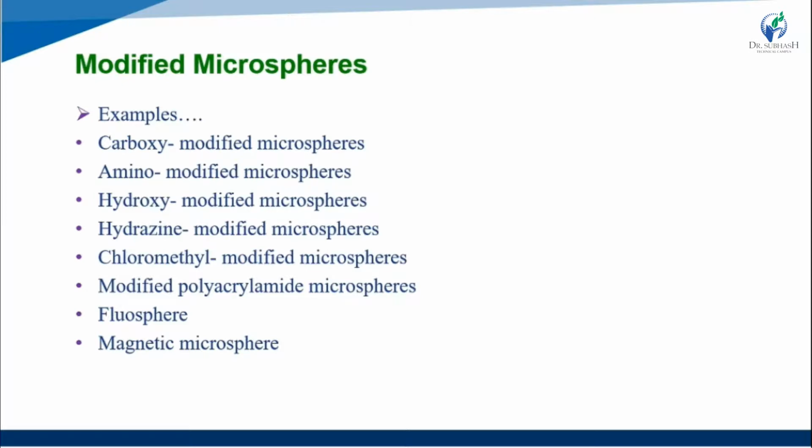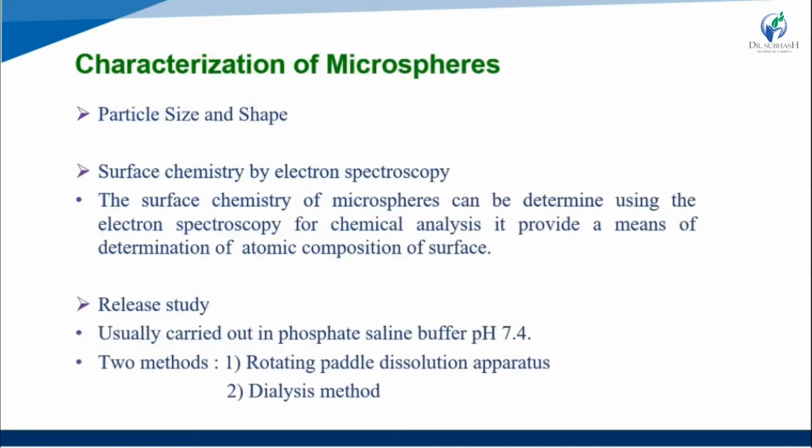These are all modified microspheres, with modification in their structure or in any component of their products.